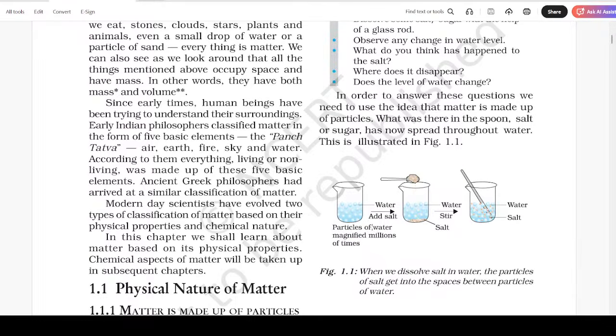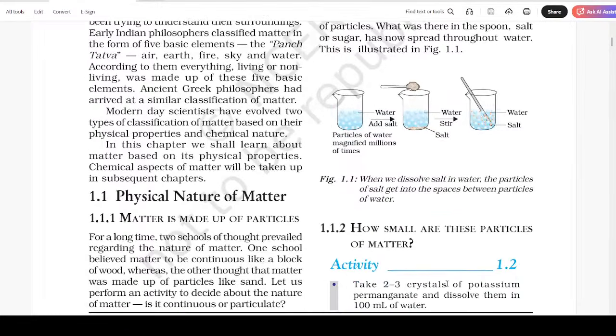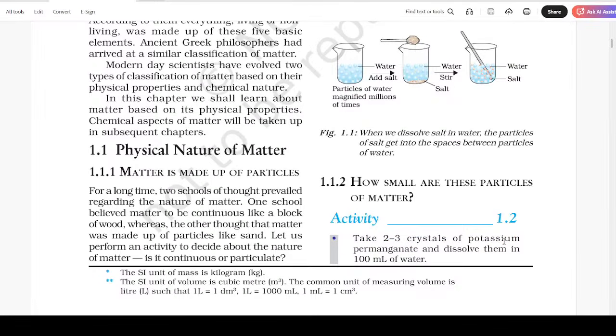Here, the particles of water are magnified millions of times. Salt is added to the water. Now stir it. Then what do you find? When we dissolve salt in water, the particles of salt get into the spaces between the particles of water. How small are these particles of matter? Take 2 to 3 crystals of potassium permanganate and dissolve them in 100 ml of water.